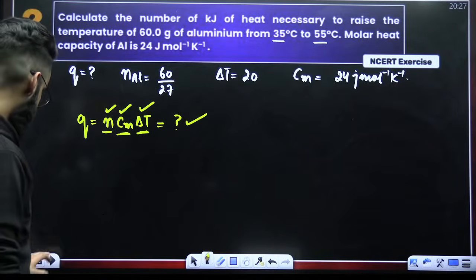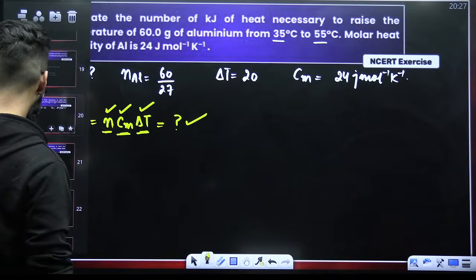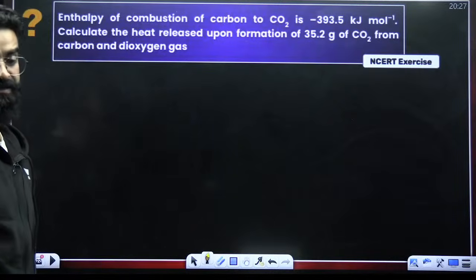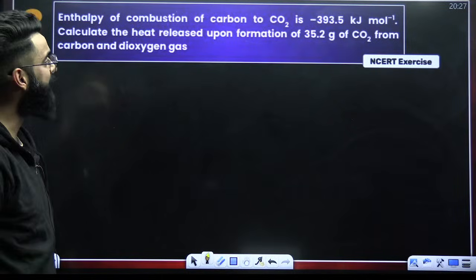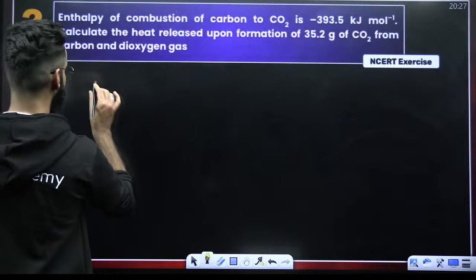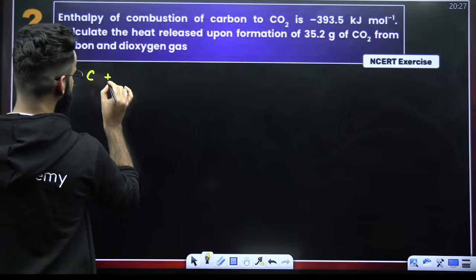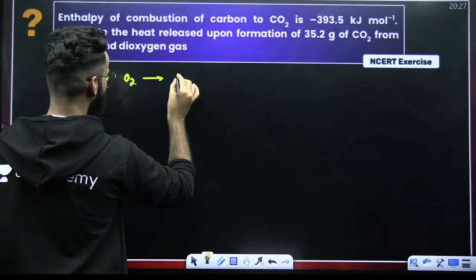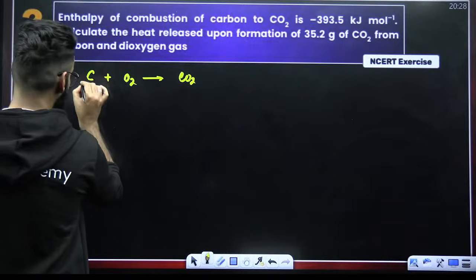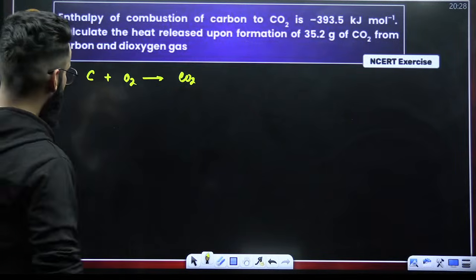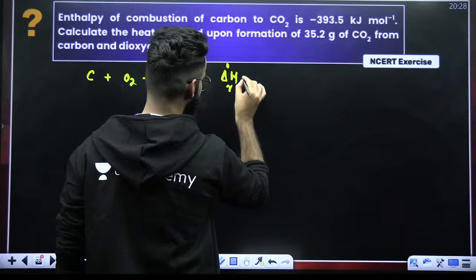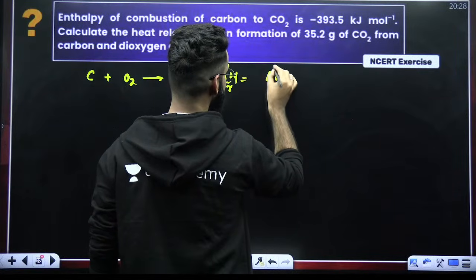Perfect. Similarly, let me move on to one more. Look at this one. It's again the NCERT exercise question. Enthalpy of combustion of carbon to carbon dioxide. So we are doing the combustion of carbon. Combustion of carbon means carbon plus O2 gas gives carbon dioxide gas. So 1 mole of carbon is undergoing combustion. When 1 mole of carbon undergoes combustion, the enthalpy change of the reaction is what I call the enthalpy of combustion.